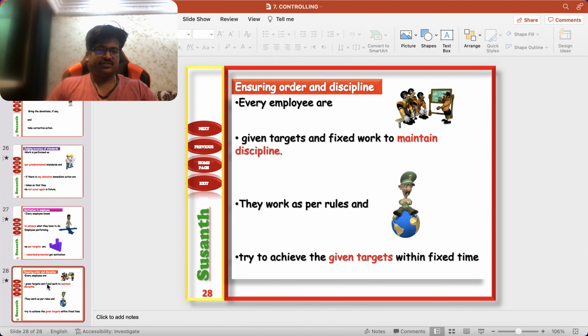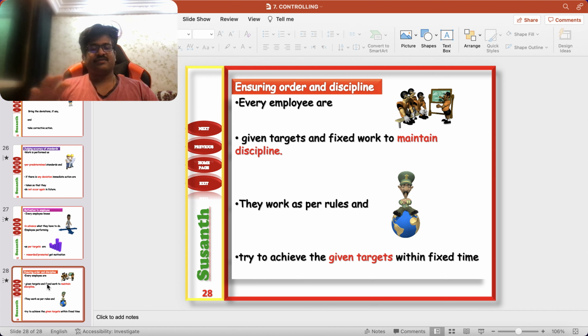So that is the end of the chapter. In this chapter we studied what controlling is and why controlling is important as a management function. Does the controlling function come at the last because it is least important? It's not like that. I told you the importance of controlling. In all areas, if all the work is going smoothly, it is because of the proper controlling system.